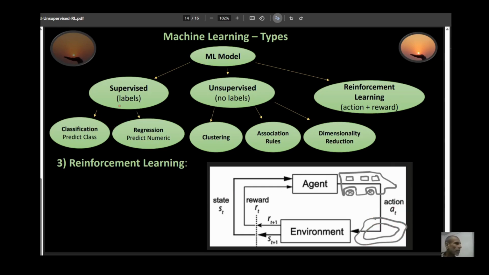So to recap, in supervised learning, you're trying to predict. Either you're trying to predict a class or maybe you're trying to predict a numerical value. In unsupervised learning, you are trying to find patterns, clusters. In reinforcement learning, you are trying to maximize your reward based on the action you perform.